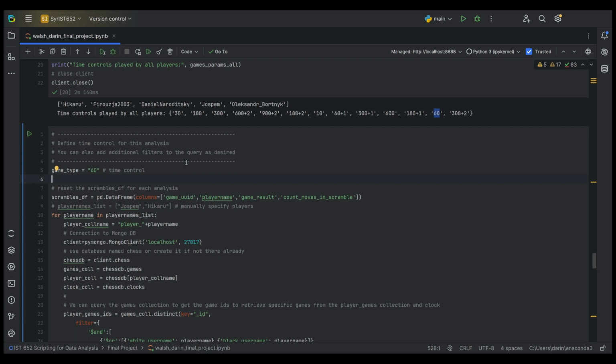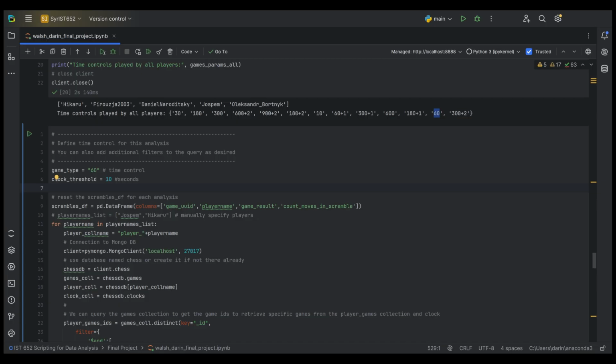So we have game type, we have the clock threshold, and we'll set that to 10 seconds, and label it so that we know what that means. And then we have the move threshold, and we will set that to 10 as well, but label that as moves so that we understand what that means.